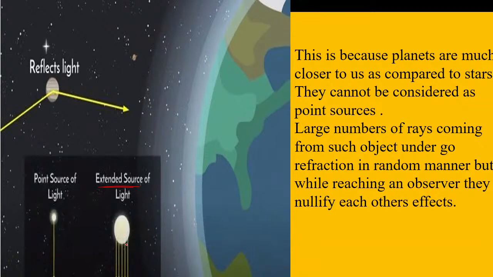So over here you will see, children, the planets are much closer as compared to the stars. They are not that far away. So they are not considered a point source. A large number of rays are coming from such an object, and these rays undergo refraction in a random manner, but when reaching an observer, they nullify each other's effects.